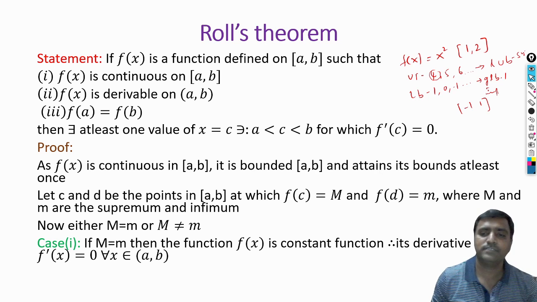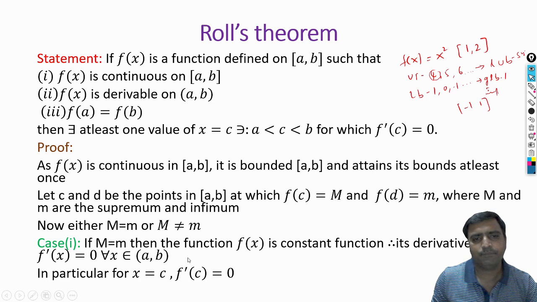So when supremum and infimum are the same, it is possible only for constant functions. If f of x is constant, then what is its derivative? Its derivative is 0, because the derivative of a constant function is 0. So f dash of x is equal to 0 for any value in between a and b. If we substitute any value in between a and b, it is 0. So when you substitute x is equal to c, f dash of c is also 0. Our intention to prove that f dash of c is equal to 0 is proved, the same thing as in case 1.